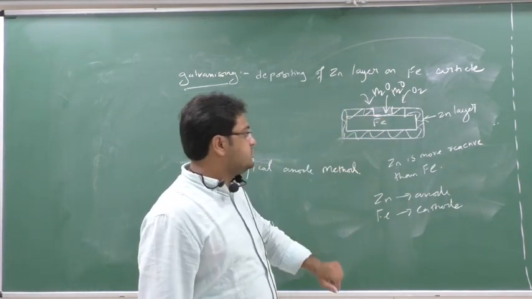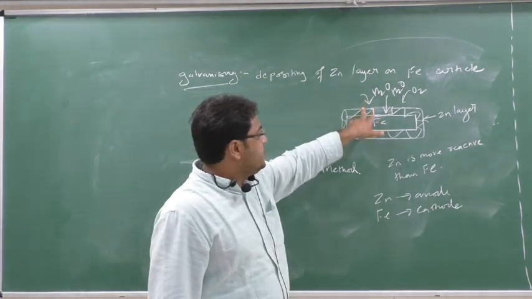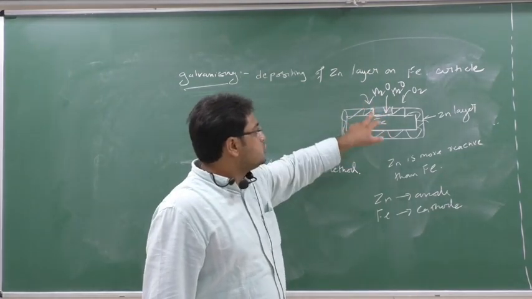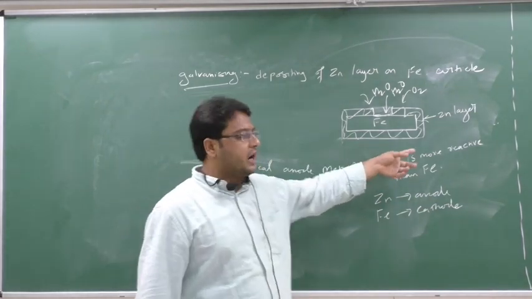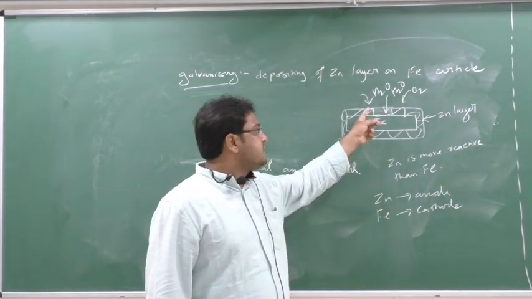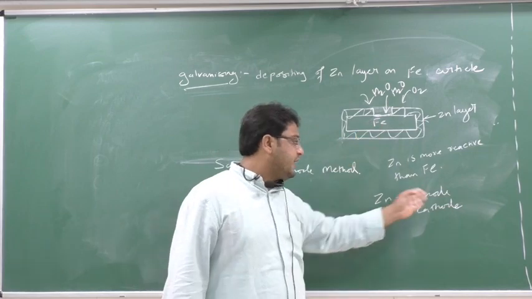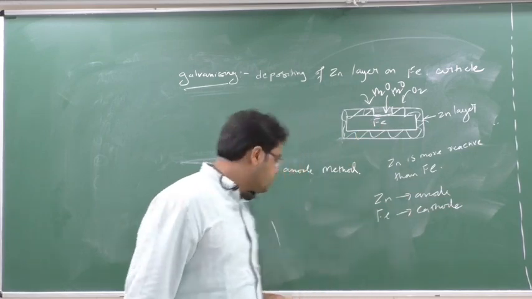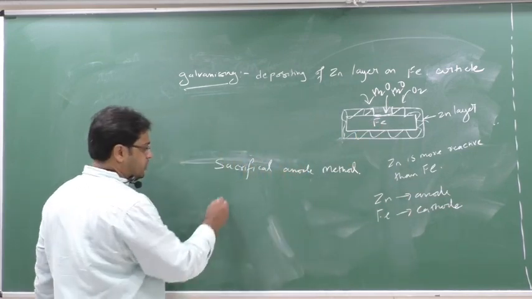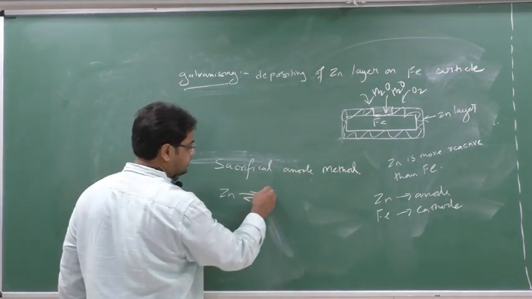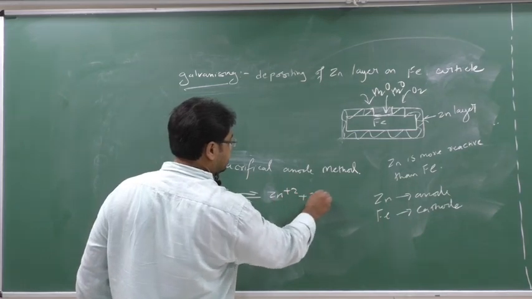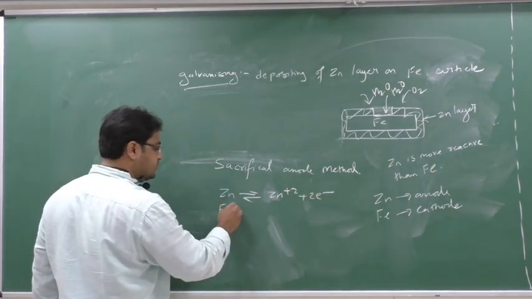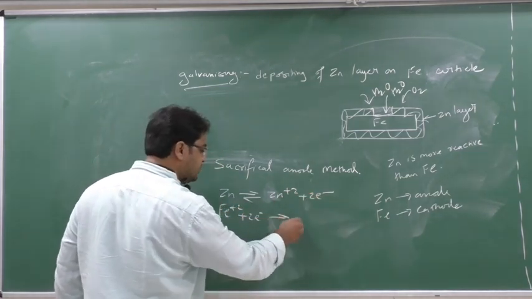Because according to the electrochemical series, zinc is more reactive than iron, so zinc will act as anode and iron as cathode. When zinc acts as an anode, it will start to lose electrons, and iron will gain the electrons because it is a cathode.